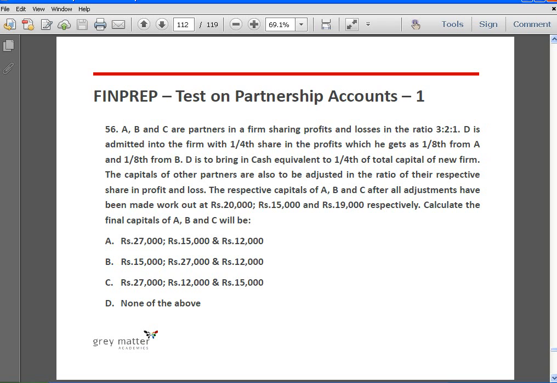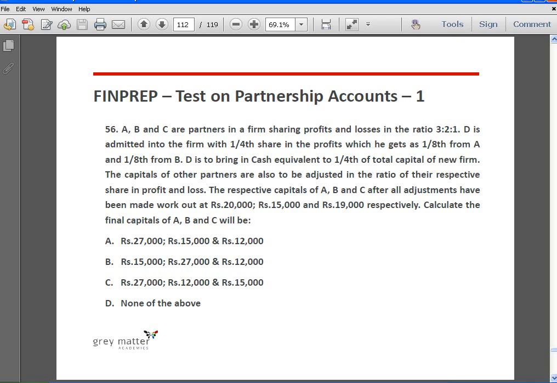Next, A, B and C are partners in a firm sharing profits and losses in the ratio 3 is to 2 is to 1. D is admitted into the firm with 1/4 share in the profits, which he gets 1/8 from A and 1/8 from B. D is to bring in cash equivalent to 1/4 of total capital of new firm.